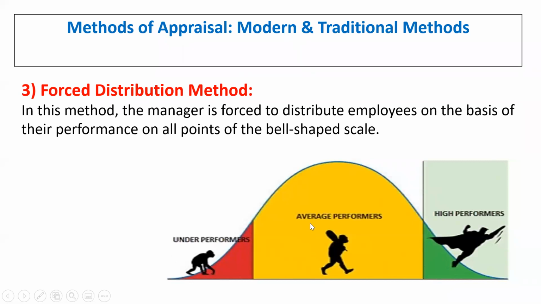And then in the middle, this is the area which will be concluded as average performers. And then the high performance is indicated by the green color. Based on underperformers, average performers and high performers, this bell-shaped scale can be given by the manager according to the performance of those particular employees in the organization.